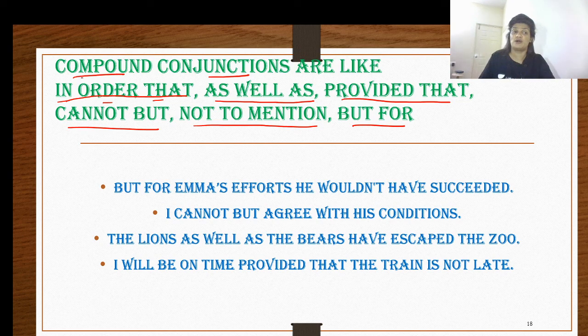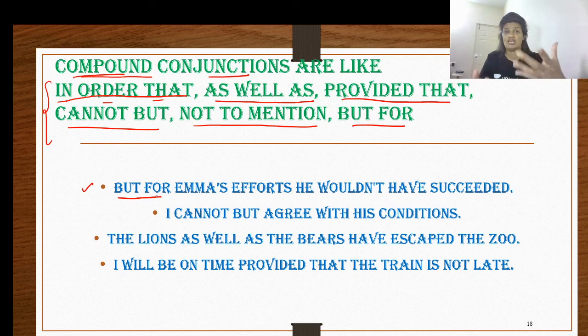Even when it comes to compound conjunctions, we have many available out there. I couldn't put all of them over here, but these will suffice for your understanding. Let me give you the examples. But for Emma's efforts, he wouldn't have succeeded, meaning if Emma had not put in effort, he wouldn't have succeeded.